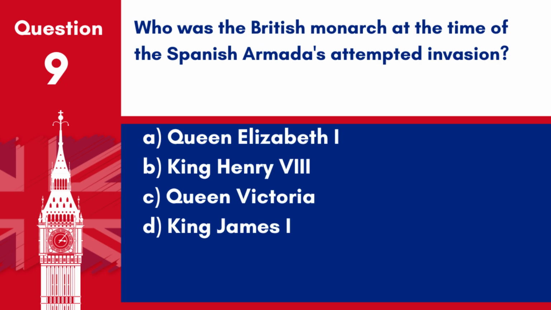Question 9. Who was the British monarch at the time of the Spanish Armada's attempted invasion? A. Queen Elizabeth I. B. King Henry VIII. C. Queen Victoria. D. King James I. Answer: A. Queen Elizabeth I. Queen Elizabeth I was the British monarch during the Spanish Armada's attempted invasion in 1588.